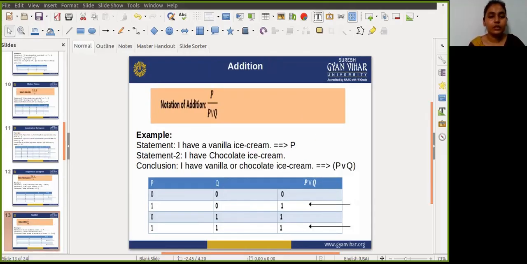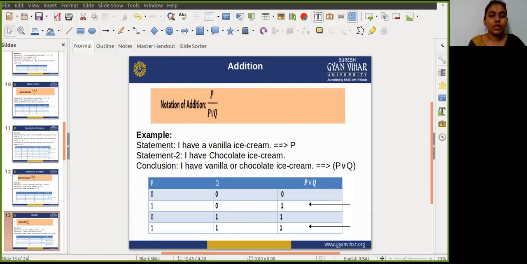Next one is addition. Okay, so the addition rule is one of the common inference rules, and it states that if P is true, then P or Q will be true. Okay, if P is true, then P or Q will be true. So we are taking an example. If I have a vanilla ice cream, that is P. Statement 2 says I have a chocolate ice cream. So the conclusion is I have vanilla or chocolate ice cream.